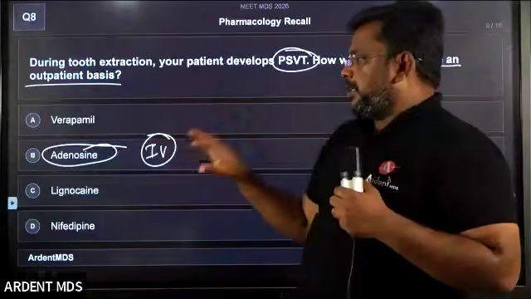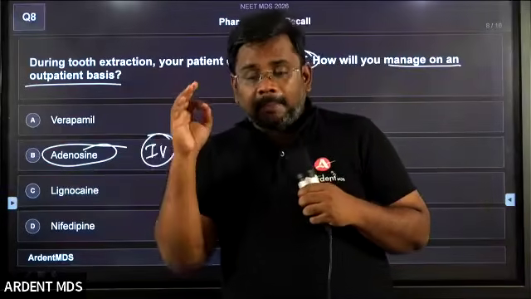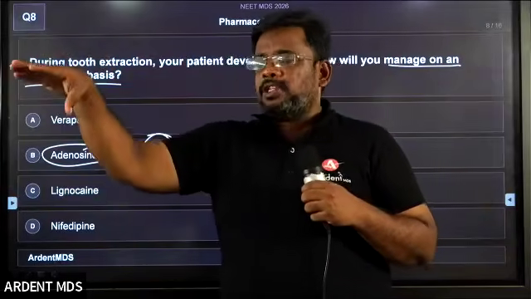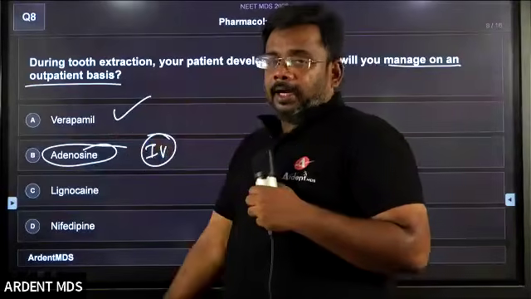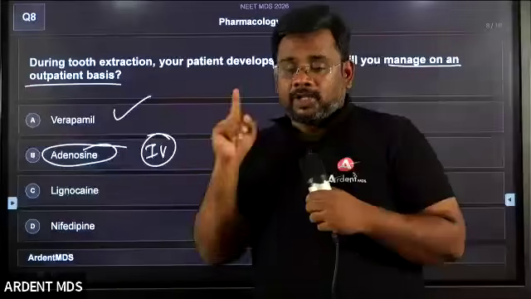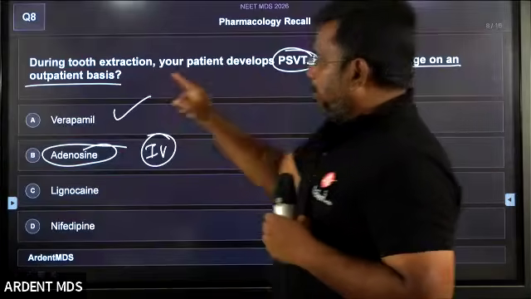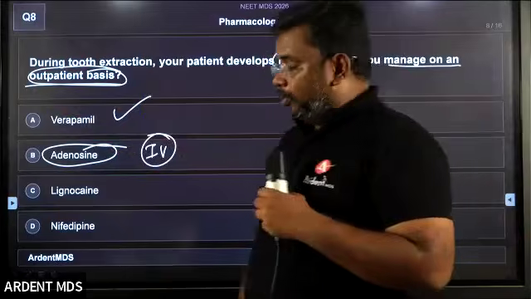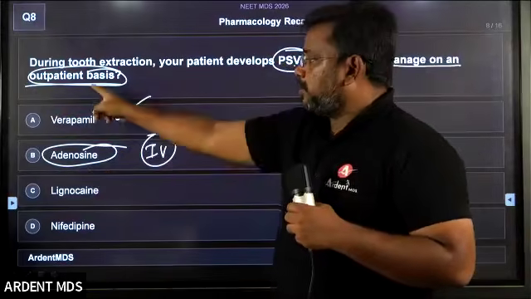Adenosine is the drug of choice for paroxysmal supraventricular tachycardia, but in acute, emergency conditions. For maintaining the patient on an outpatient basis, what drug is given? The answer is verapamil. Students, it is a very, very tricky question. The examiner trapped you by just adding one word. If we ask for PSVT, we go for adenosine, but for outpatient, we go for verapamil.